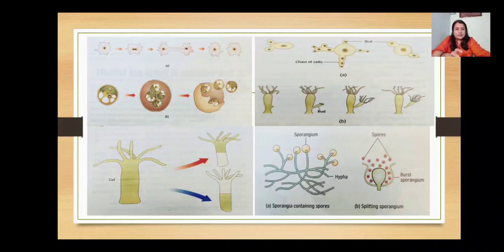Then we can see the hydra, how by means of budding, the hydra gets detached from the parent's body. Then we can see the yeast, how they form chains of buds on the parent's body, and then they are separated into new cells. Then we can see the spores forming, and then they burst and liberate many cells. So this is the spore formation here.